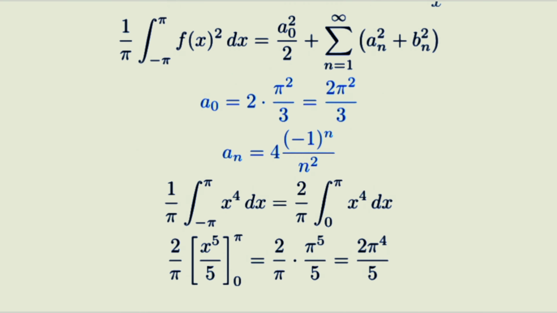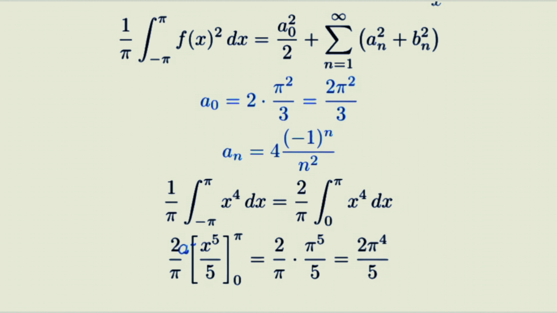Now, we compute the right side of Parseval. We have a 0 equals 2 pi squared over 3, so a 0 squared over 2 equals 2 pi to the fourth over 9. And a n equals 4 times negative 1 to the n over n squared. So a n squared equals 16 over n to the fourth.